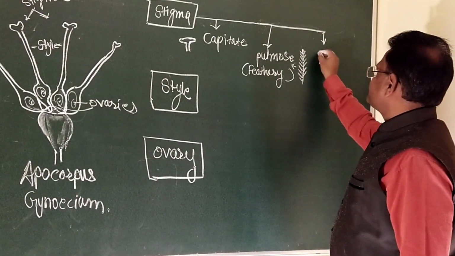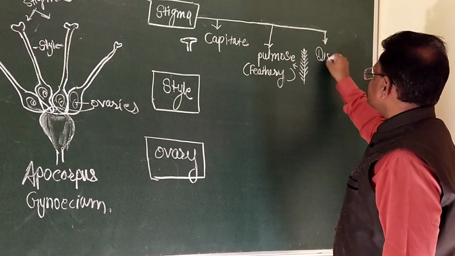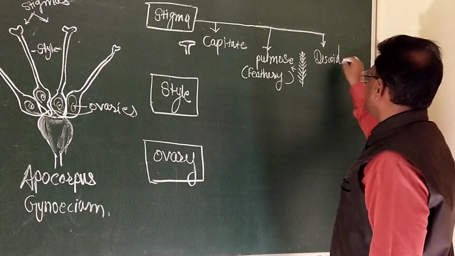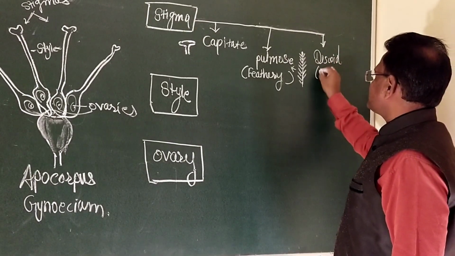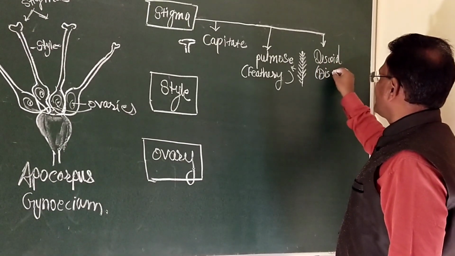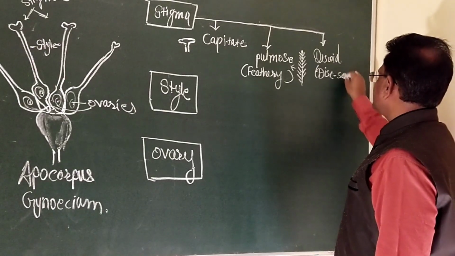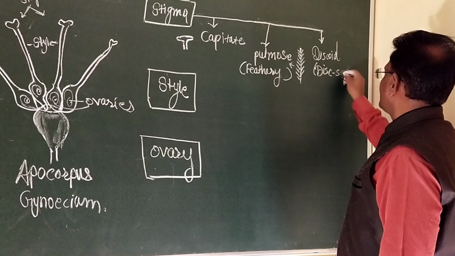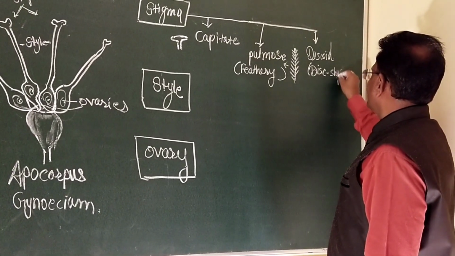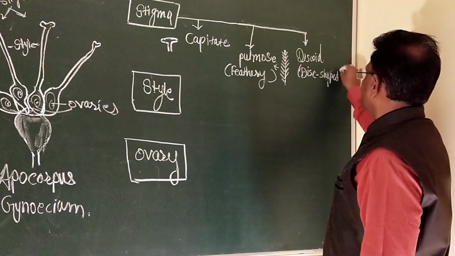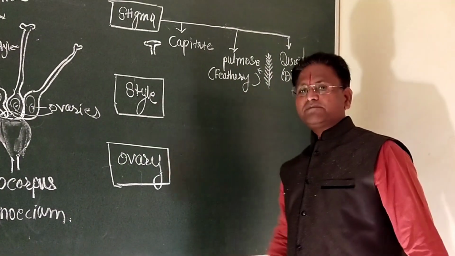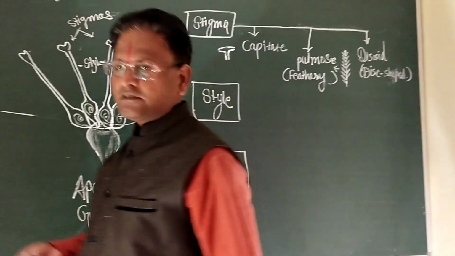Discoid stigma. Disc-shaped stigma. So stigma possess different shapes.